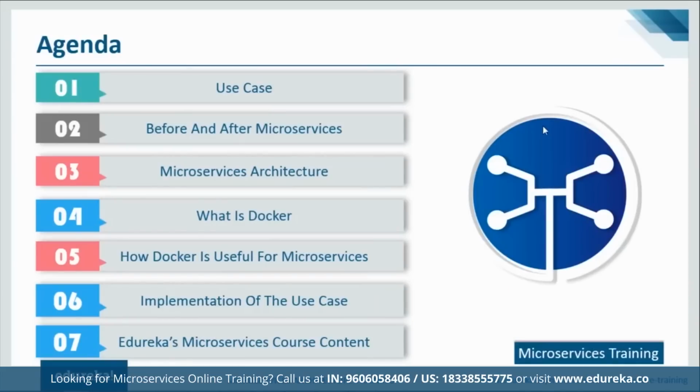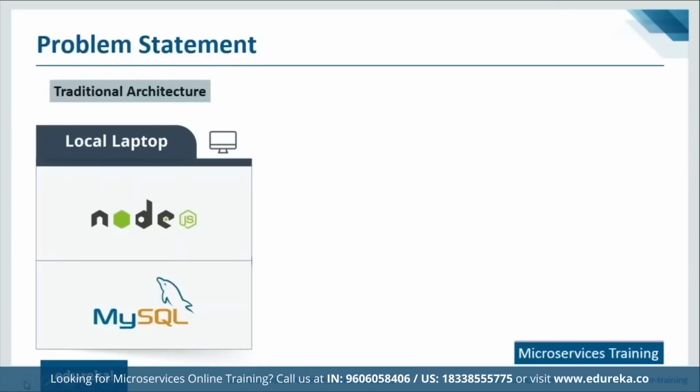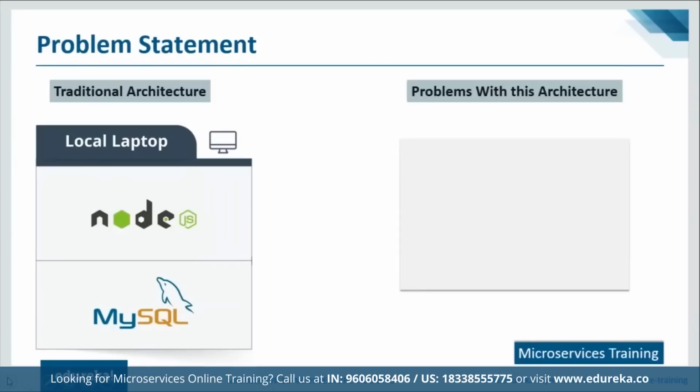So let's move forward and we'll discuss the use case that we are going to implement in today's session. So this is a problem statement of our use case, guys. We have a Node.js application and MySQL database running in the same instance, or you can say in a local laptop. So this is a typical example of a monolithic architecture. So let us just focus on a few problems with this architecture and then we'll see what is the solution to it. So let us now discuss the problems associated with this monolithic architecture.